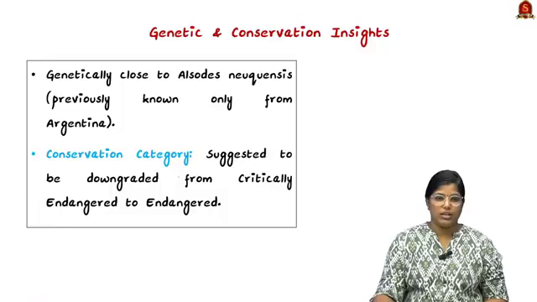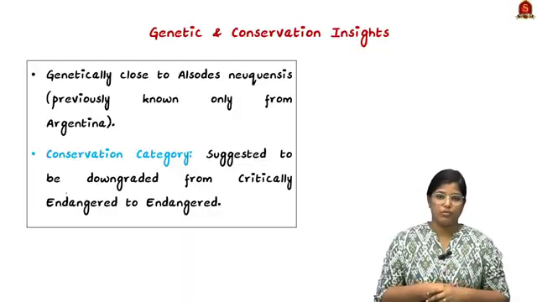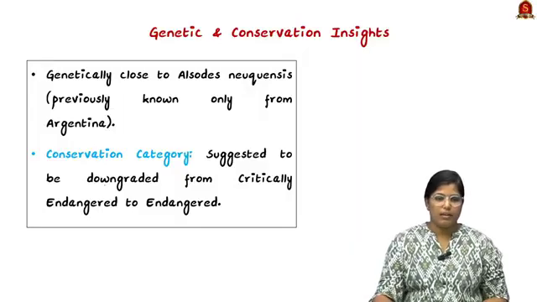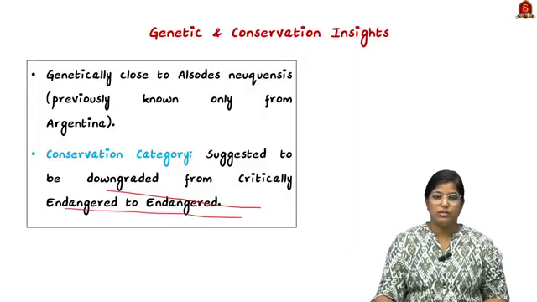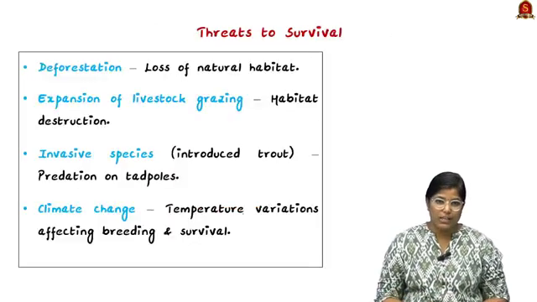Talking about the genetic and conservation insights, genetically they are closely related to a frog species found in Argentina. And talking about their conservation category, they have been downgraded from critically endangered to endangered, which means a lot of conservation is required for this particular species. Now moving on, we shall see the threats to their survival.